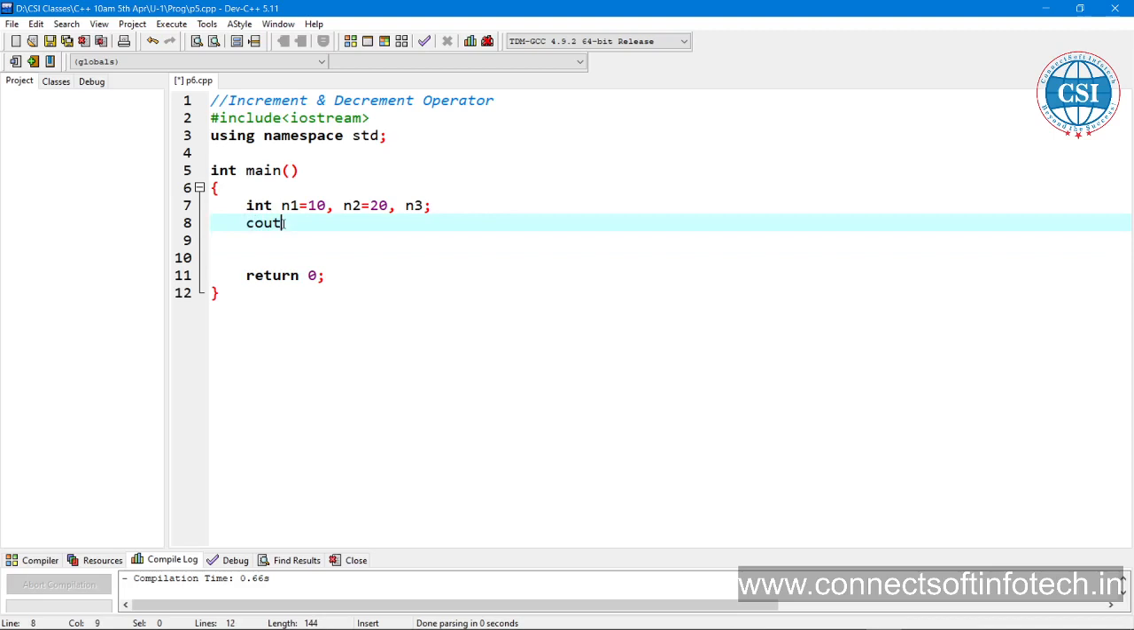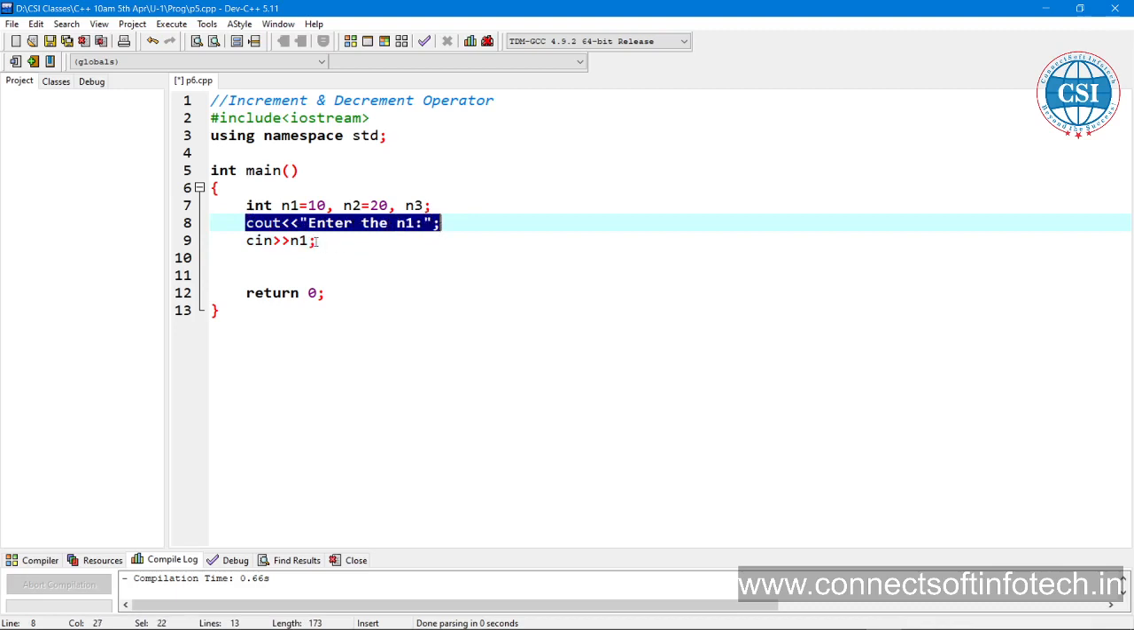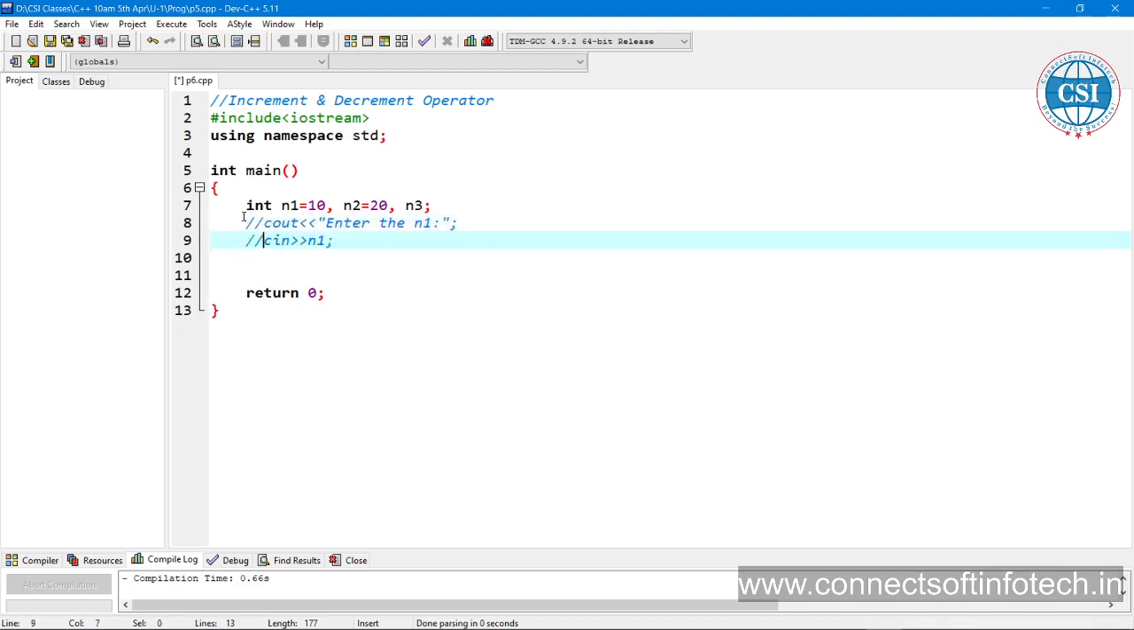Okay, cout. What you write in the cout is going to be printed in the output console. Enter the first number, or enter n1. Then see where you want to store n1: cin n1. So that means you are taking the value of n1 from keyboard. You can take it this way, no problem.